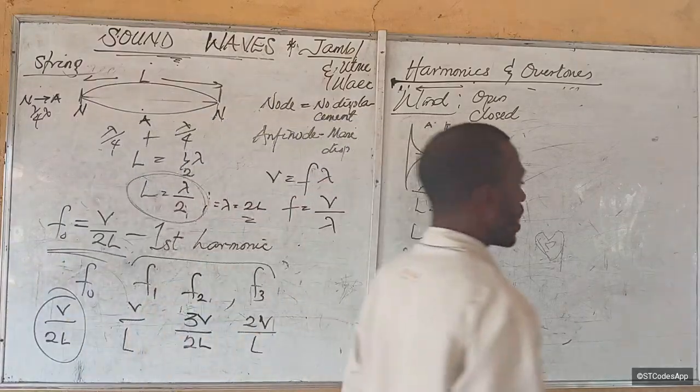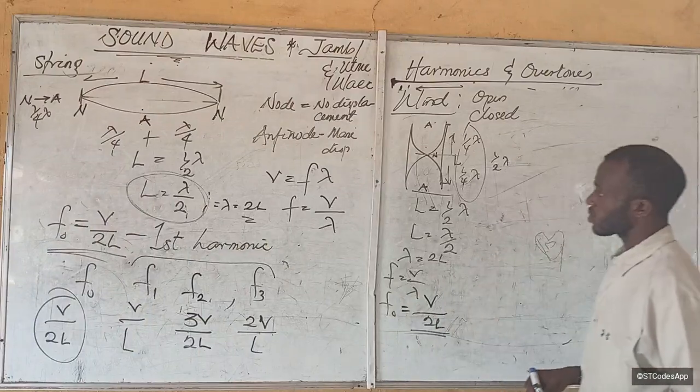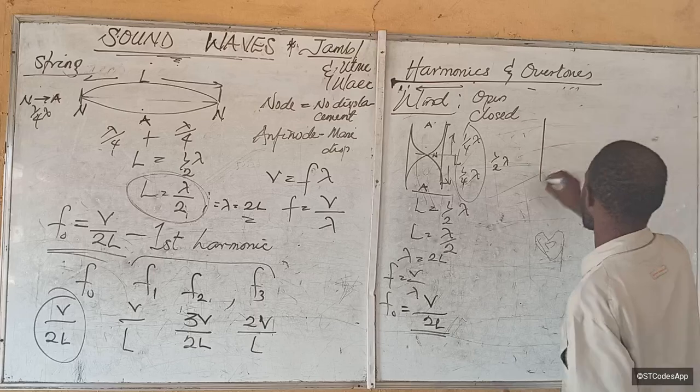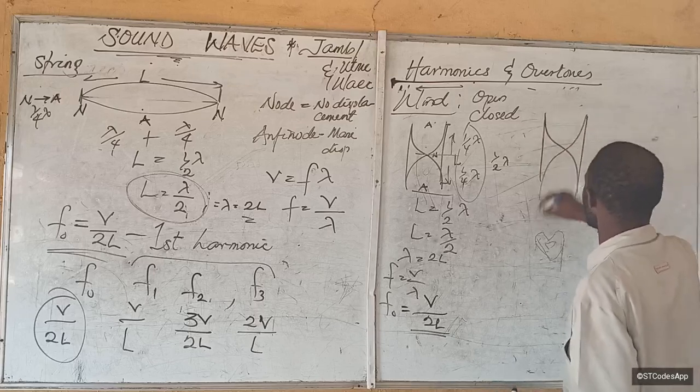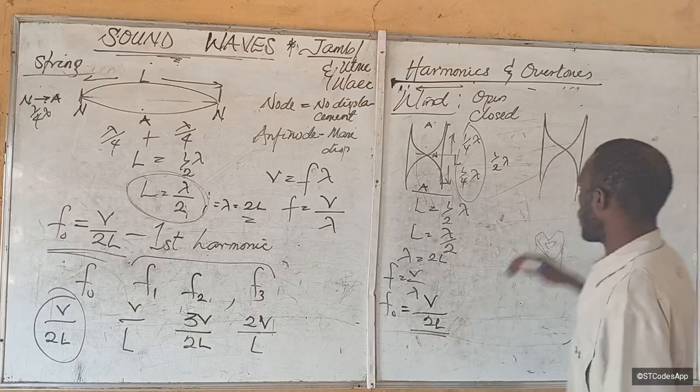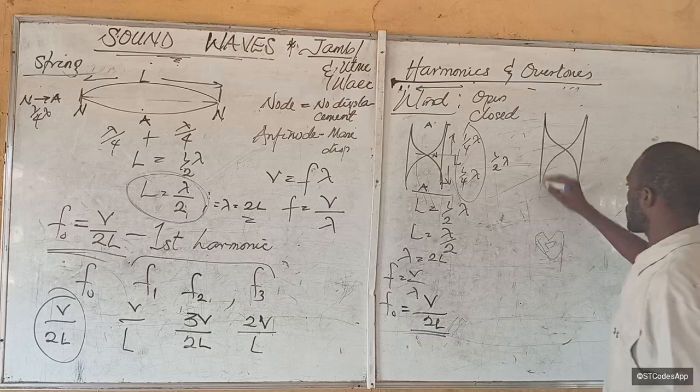Well, let's prove it. Now let me draw some diagrams for you on the board. The audience should also try all of these that I'm going to draw.